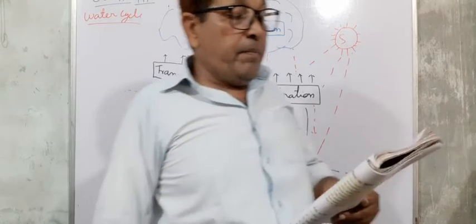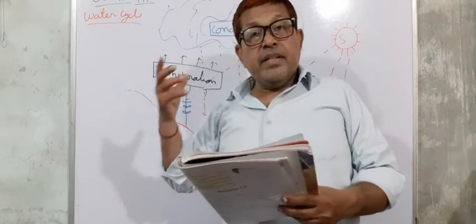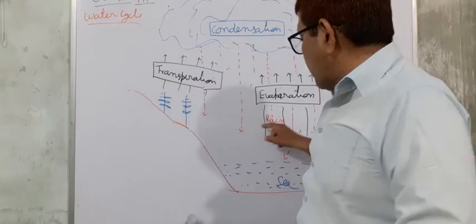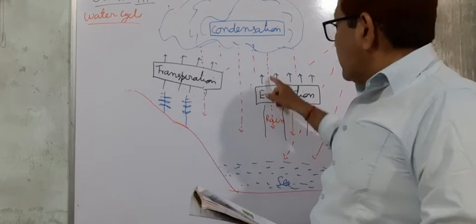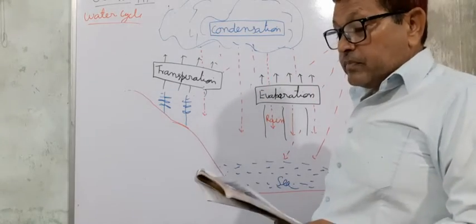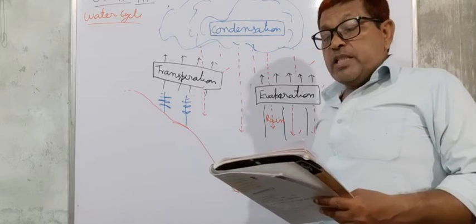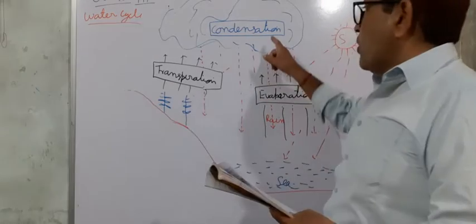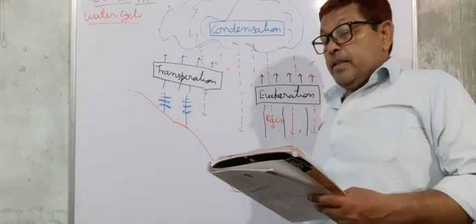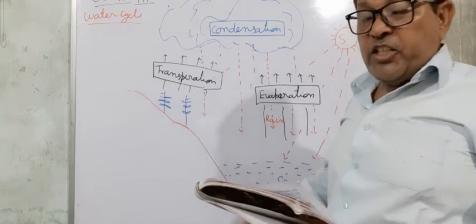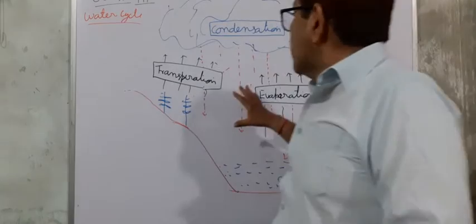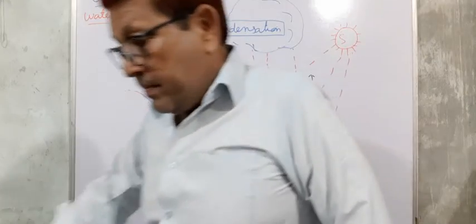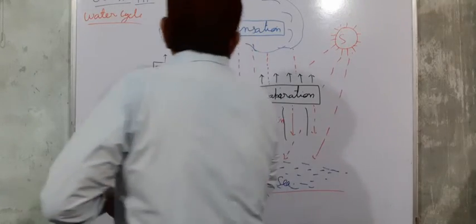The water vapor rises up in the air, cools and changes into water drops. These water drops collect together and take the shape of the cloud.